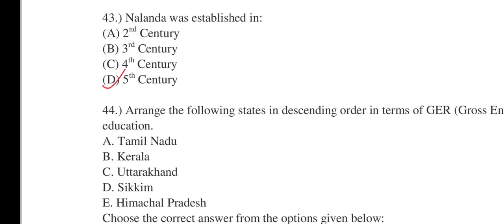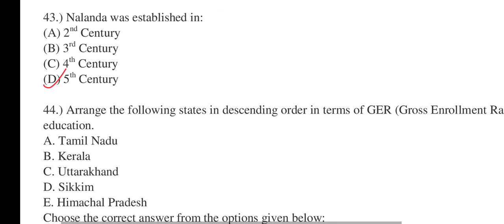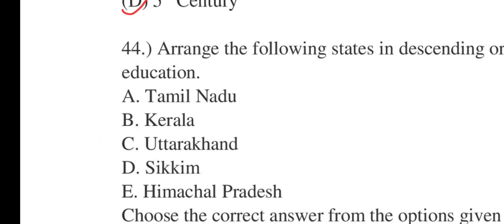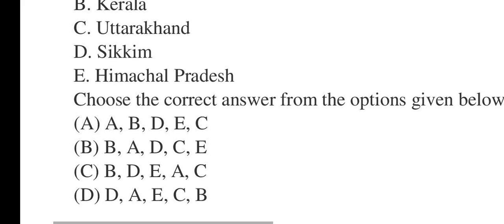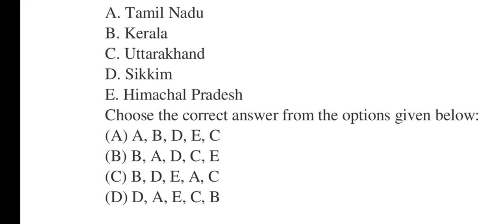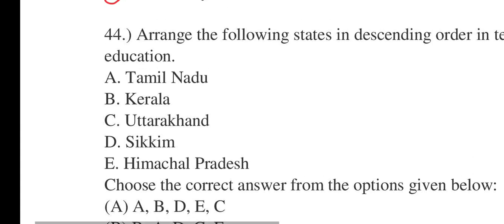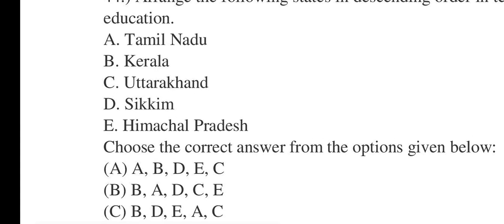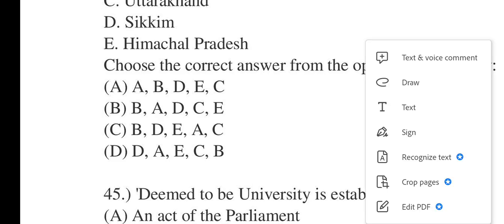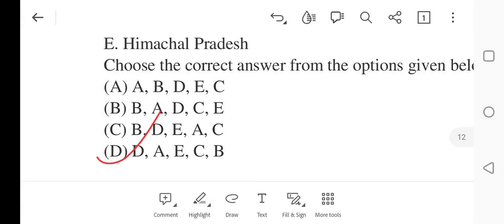Question 44 says, arrange the following states in descending order in terms of GER, gross enrollment ratio, in higher education. A, B, C, D, E: Tamil Nadu, Kerala, Uttarakhand, Sikkim, Himachal Pradesh. Choose the correct answer from the options given below. ABDEC, BADCE, BDEAC, DAECB. For 44 it will be option D, that means DAECB.